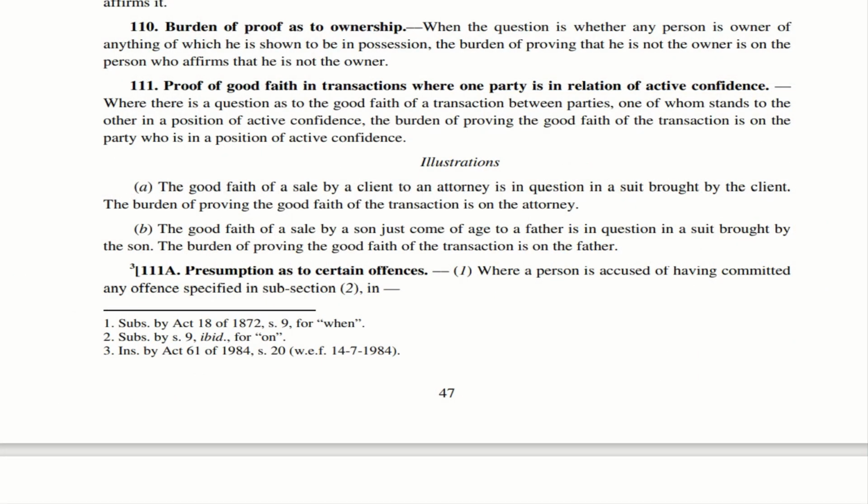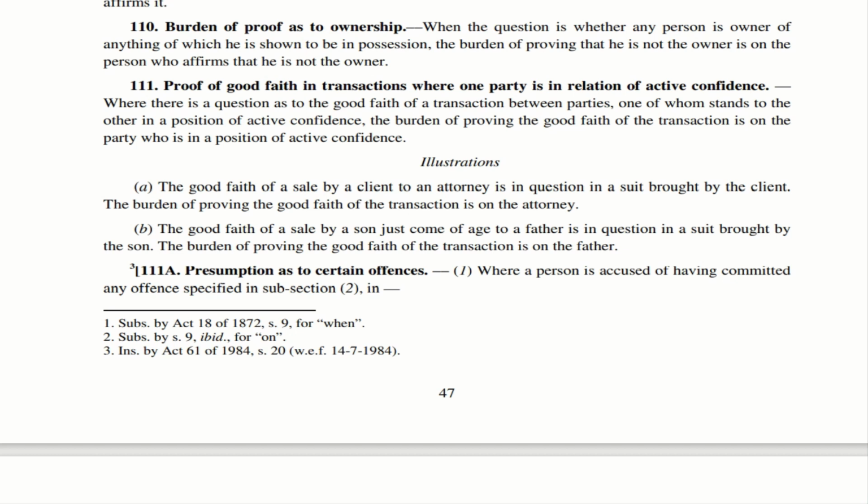Section 110. Burden of proof as to ownership. Let us imagine a scenario. The court is having a question whether a person is the owner of anything, whether he is the owner or he is not the owner. In that case, the person is showing or proving to the court that he is in possession of the property.